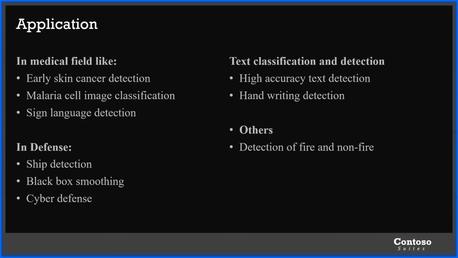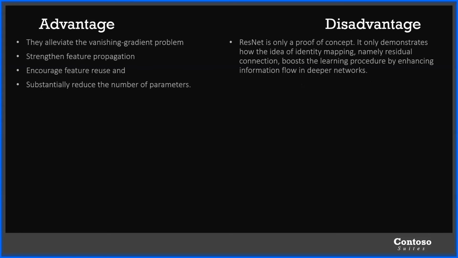Text classification and detection, high accuracy text detection, handwritten detection. As I told earlier, Chinese characters can be categorized or classified. Other than that, detection of fire and non-fire is also one of the applications. Later, the advantages and disadvantages. They alleviate the vanishing gradient problem, strengthen feature propagation, encourage feature reuse, and substantially reduce the number of parameters.